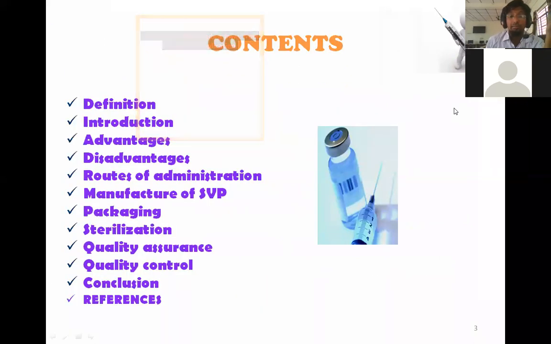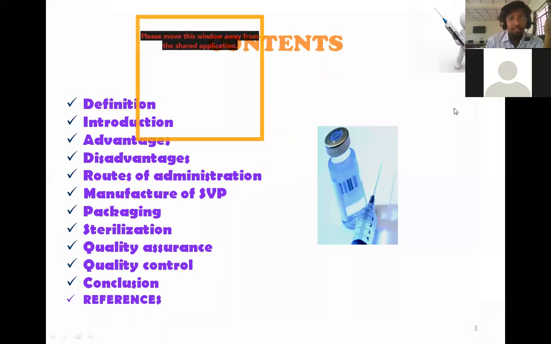In this class we will see the definition of parenteral according to USP, especially for small volume parenterals. Then we'll see a brief introduction, advantages, limitations, routes of administration, different administrations in parenterals, manufacturing of small volume parenterals, then packing, sterilization, quality control tests, quality assurance, and then we'll conclude this class.